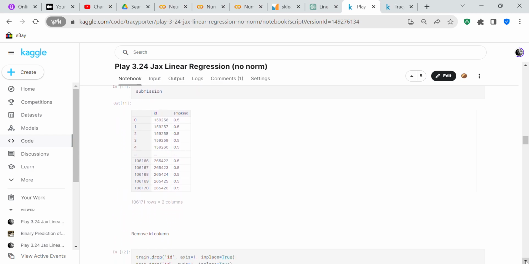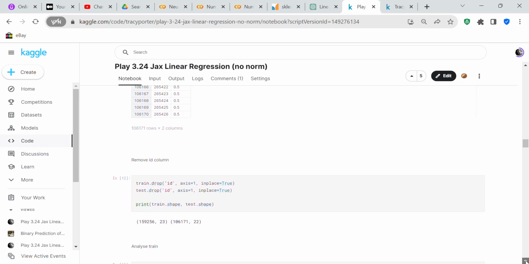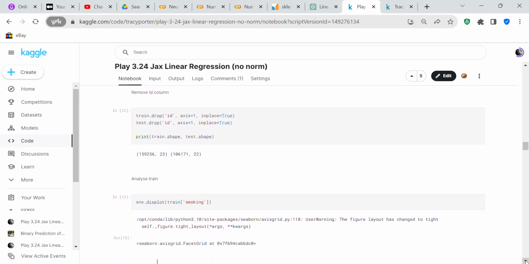And then we check the submission file, and this is similar to what Kaggle wants to see when we submit our submission. We're going to remove the ID column. The reason why we're going to remove the ID column is because in pandas, it automatically indexes every row, so you don't need that.